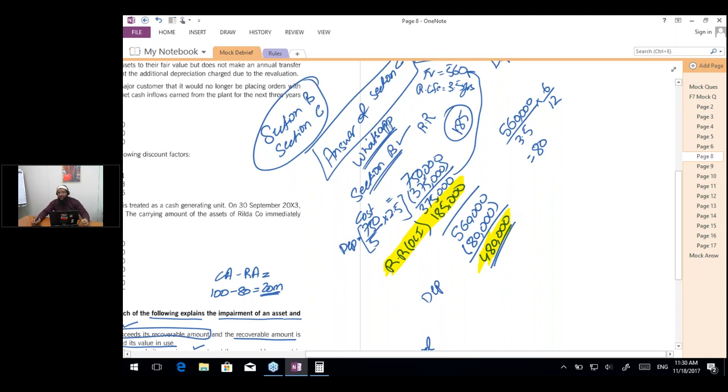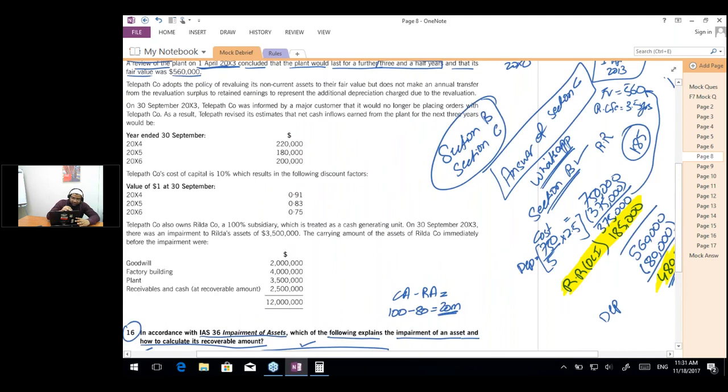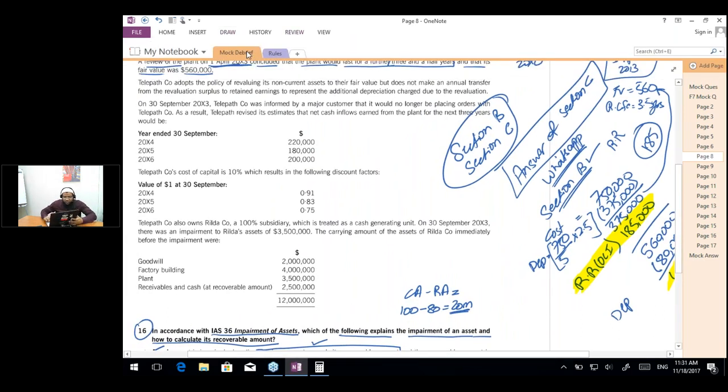If there's any confusion, you can ask. Okay, Harsh is saying, why haven't we transferred the excess depreciation from revaluation to retained earnings? Harsh, actually, I haven't read one of the paragraphs, which says that Telepath company adopts the policy of revaluing its non-current assets to the fair value, but does not make an annual transfer from revaluation surplus to retained earnings to represent additional depreciation charge due to the revaluation. So your answer is there in the question.